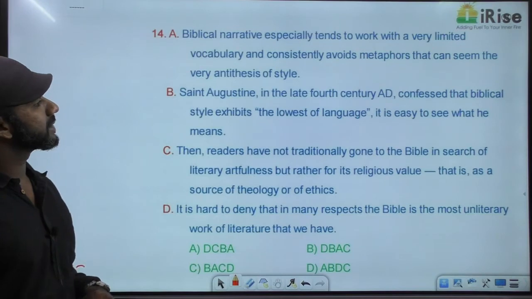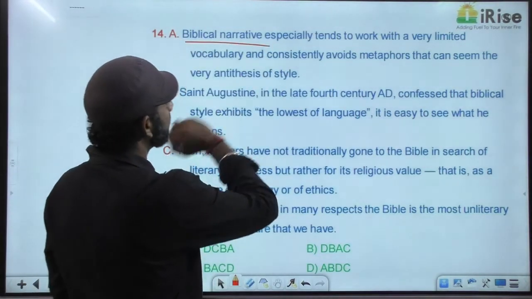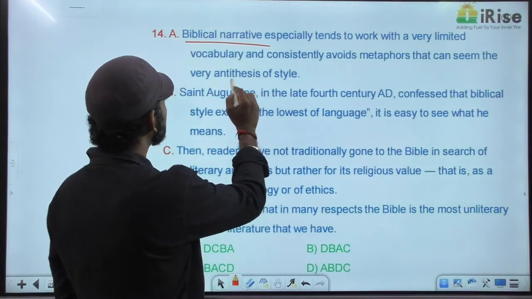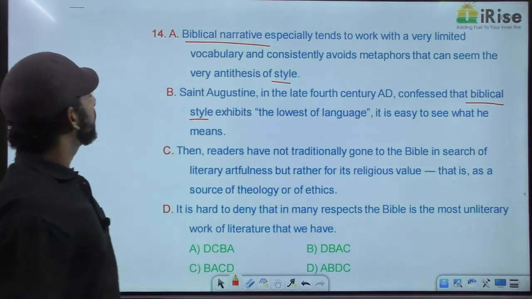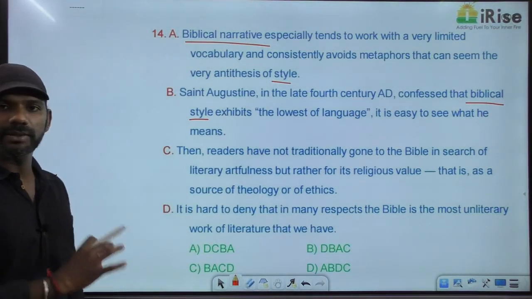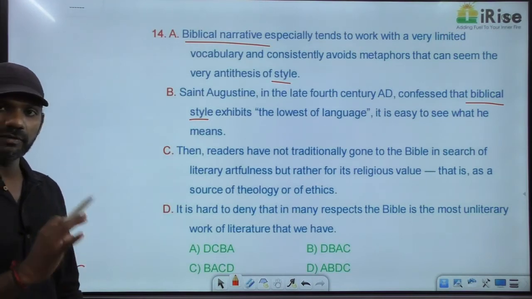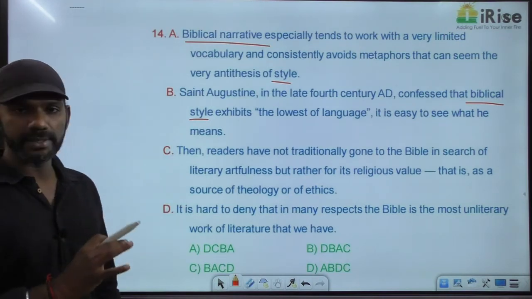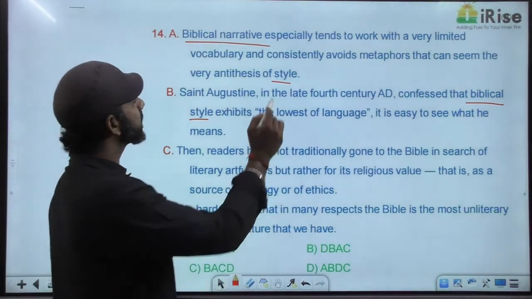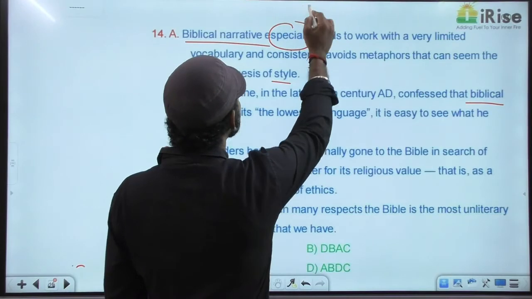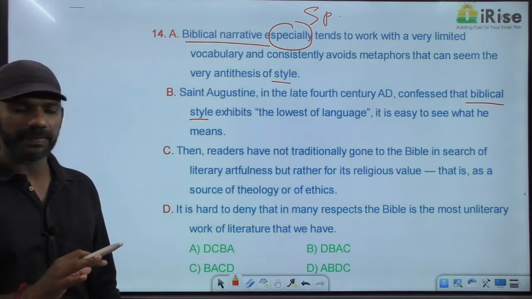Now two sentences talk about biblical narrative, and those two sentences are A and B. So these two must come together. Now we'll read A and B once again and find out which is general, which is specific. Come to A. Biblical narrative especially tends to work with. Especially tends to work with means it is very specific.